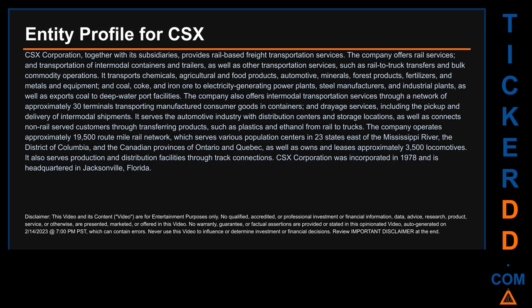The company operates approximately 19,500 route-mile rail network, which serves various population centers in 23 states east of the Mississippi River, the District of Columbia, and the Canadian provinces of Ontario and Quebec, as well as owns and leases approximately 3,500 locomotives. It also serves production and distribution facilities through track connections. CSX Corporation was incorporated in 1978 and is headquartered in Jacksonville, Florida.